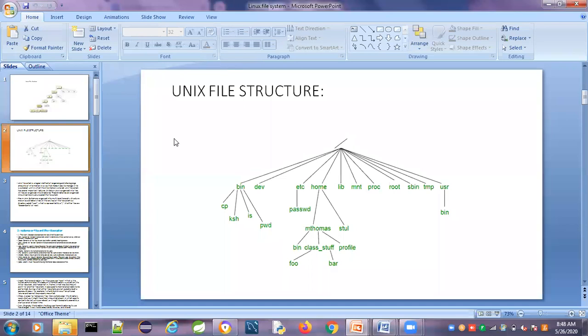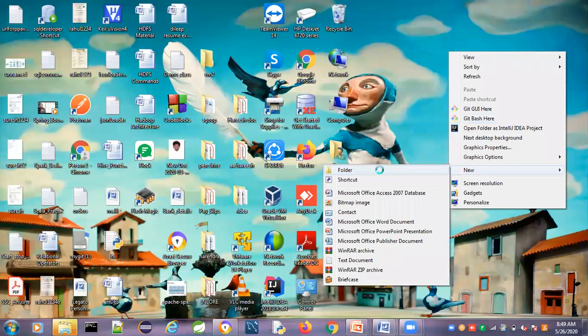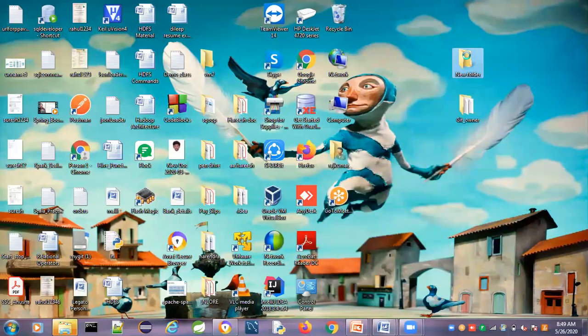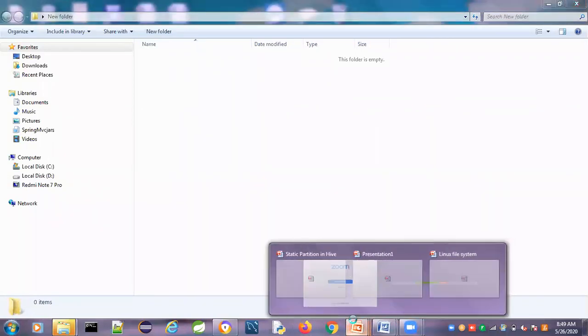In the normal Windows operating system, we know how to create a folder: just right click, create the new folder, and inside that we can create files. We can store whatever files we want.